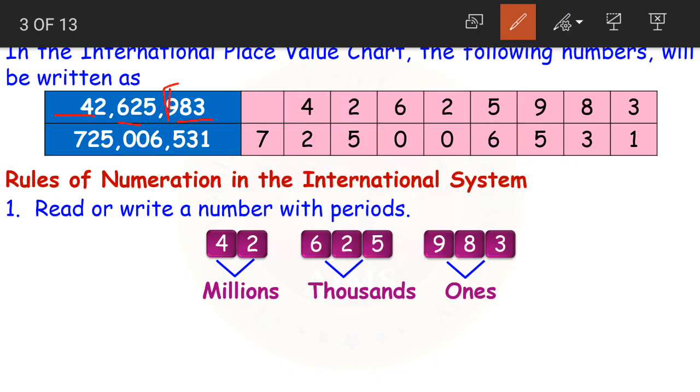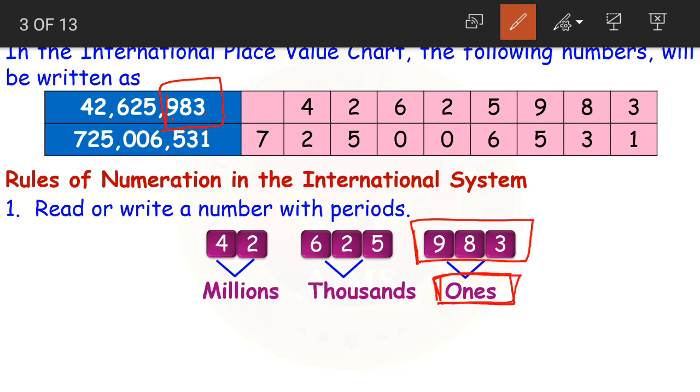Now what are the periods here? We know that periods are separated by commas. So all the numbers between commas fall into one period. After this comma we are having 9, 8 and 3. So 9, 8 and 3 belongs to which period, children? The first period is our ones period. So this 9, 8 and 3 belong to ones period.